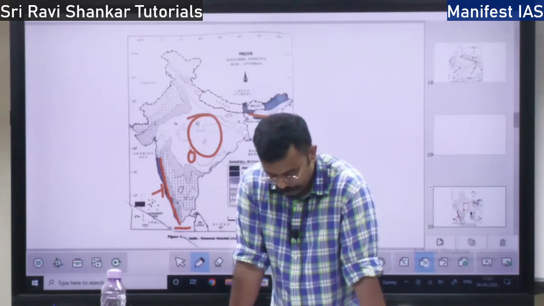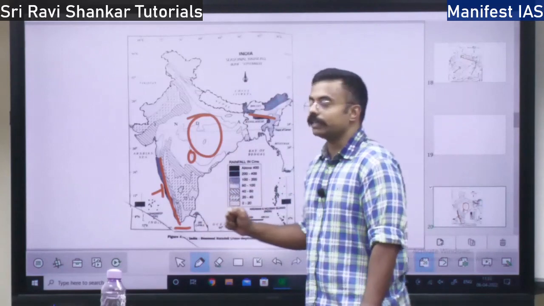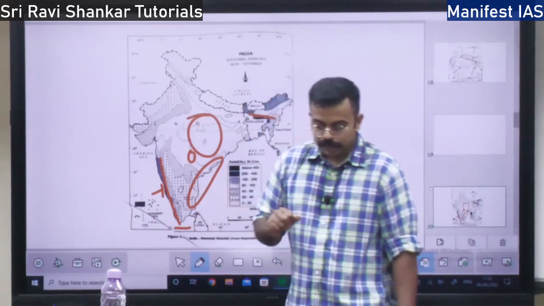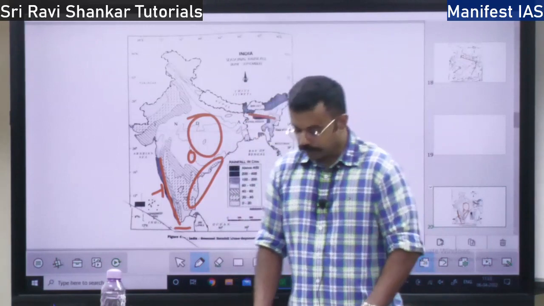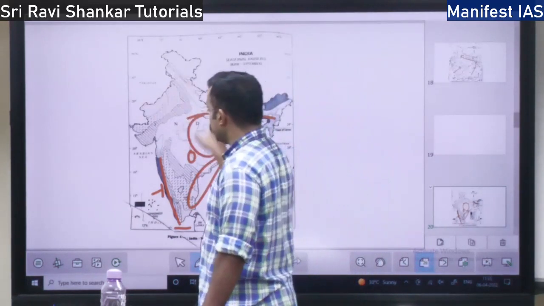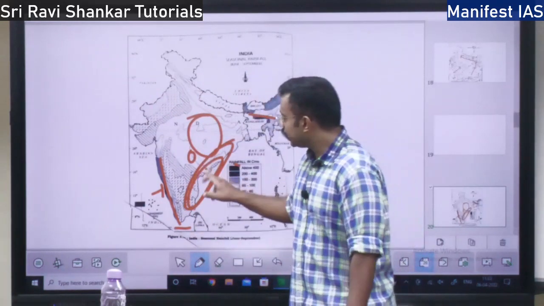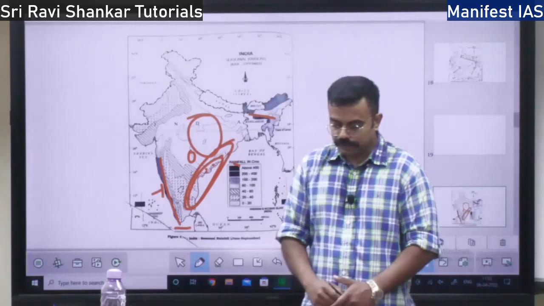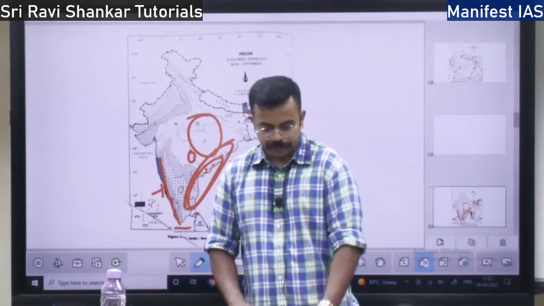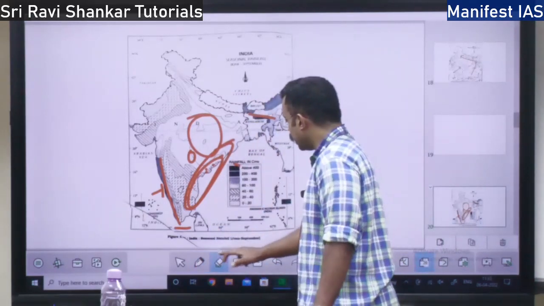Then, because of the retreating monsoon, you will find a lot of rainfall in the eastern region. The retreating monsoon will not bring rain in any part except the eastern part of the peninsula. It will bring rainfall in the eastern part of the peninsula, right? So this is about the monsoons in India.